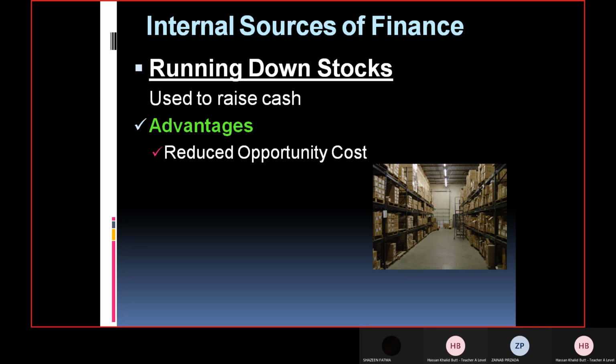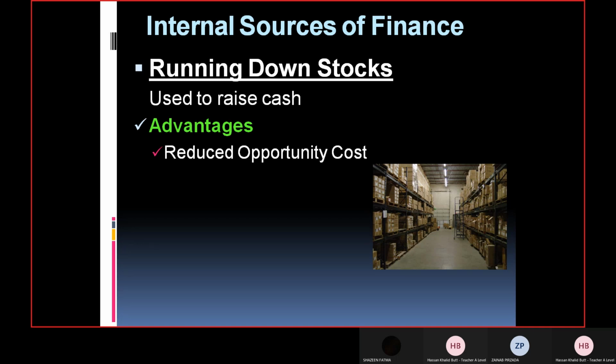For example, payment of wages and salaries to the workers. But you are not able to do it. Why? Because your cash is tied up there in the form of stock. So if you sell it off and get cash out of it, now you can pay wages and salaries to your workers. So here, opportunity cost will be reduced.